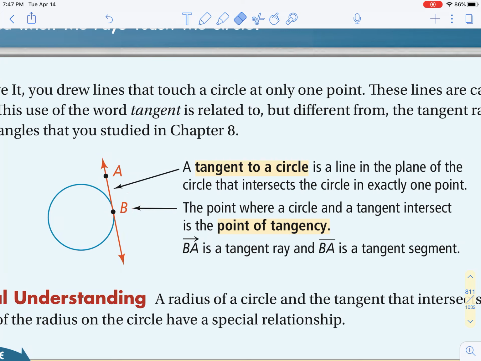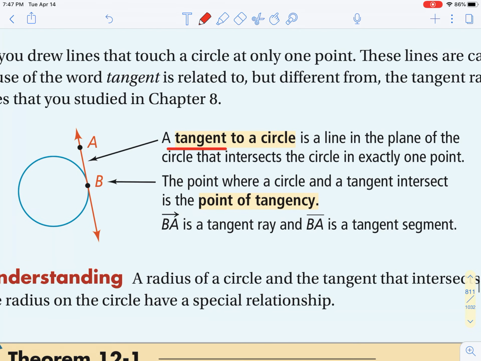So your first key term of this chapter is called a tangent. What is it when a line is tangent to a circle? Well, first of all, if a line goes through a circle, it'll always intersect two points of that circle. So a tangent is a line that doesn't go inside the circle, and it intersects at exactly one point on the circle. That point I just boxed is called a point of tangency.